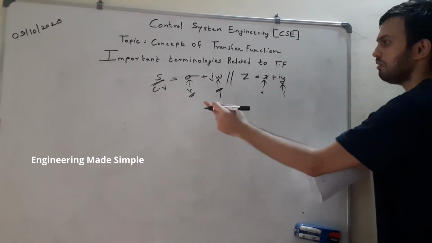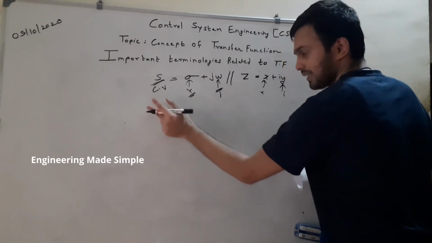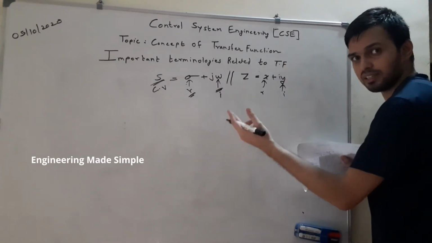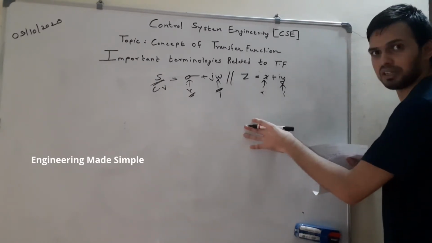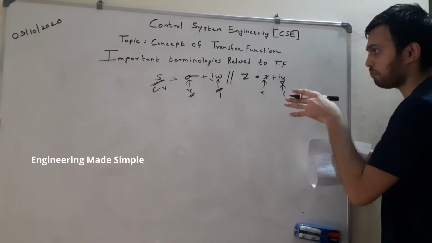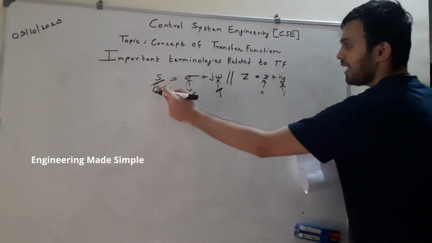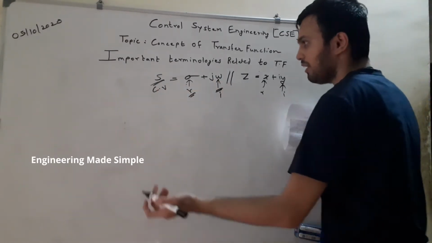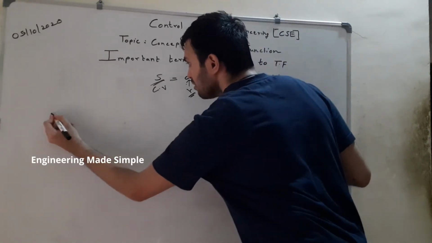Compare it with this and you will understand what a complex variable is. We extensively use s in our transfer function because we take the Laplace transform, and the roots of the polynomials present in the transfer function are denoted by s. Now let us move on to understand further concepts related to the transfer function.